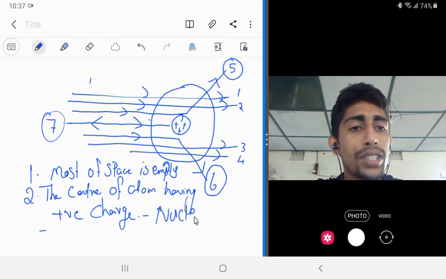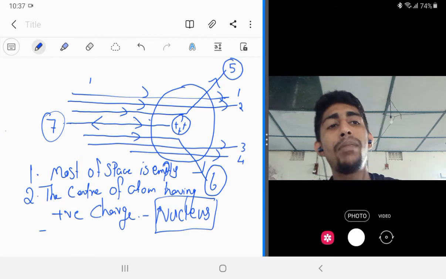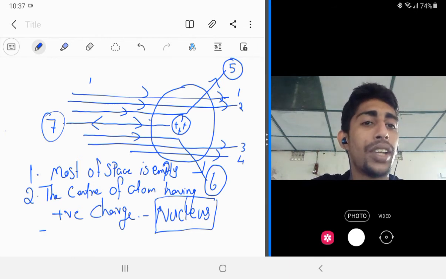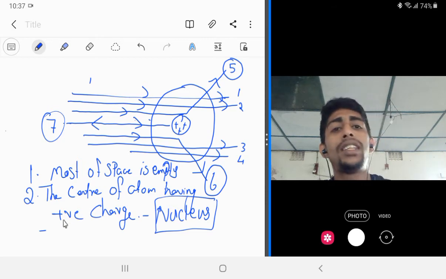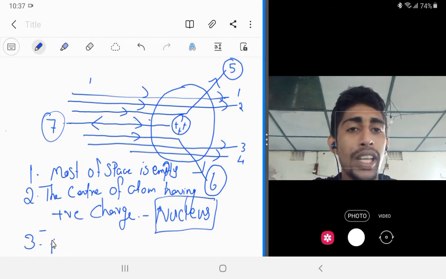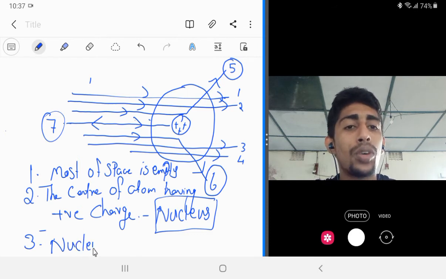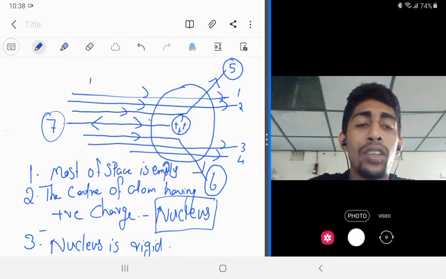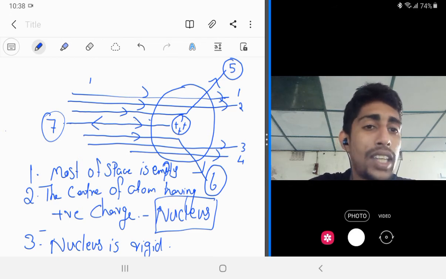So nucleus means the center of the atom which has the positive charge. Clear? Then the third one, the nucleus is rigid. So these three are the postulates of Rutherford about the structure of an atom.